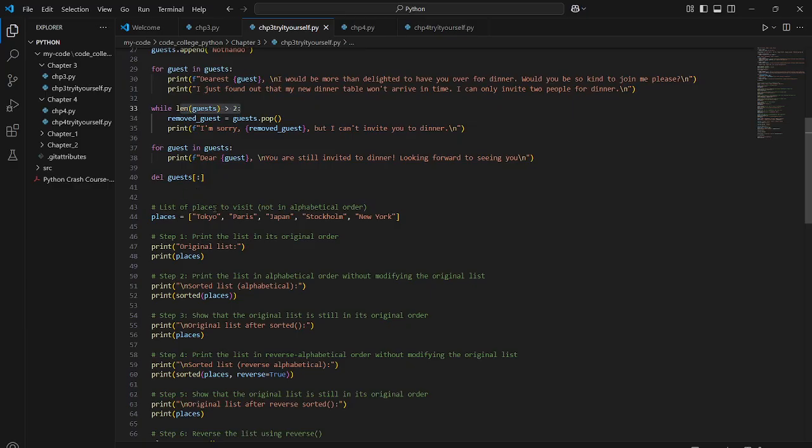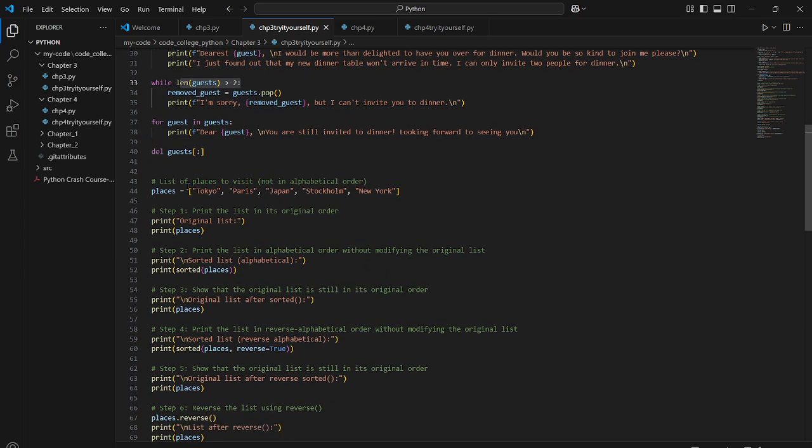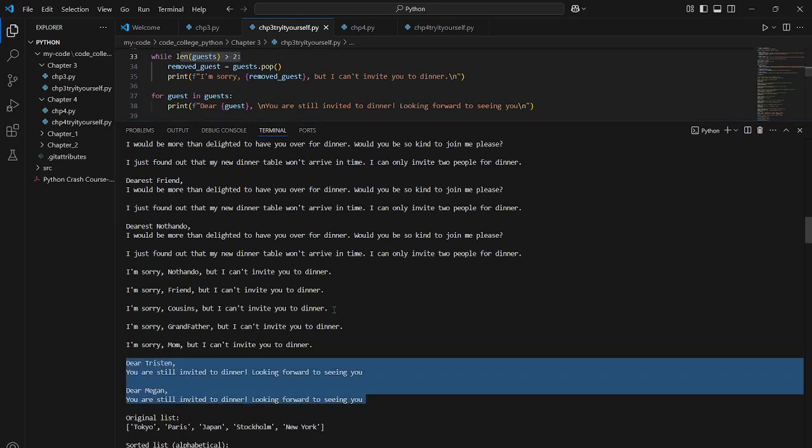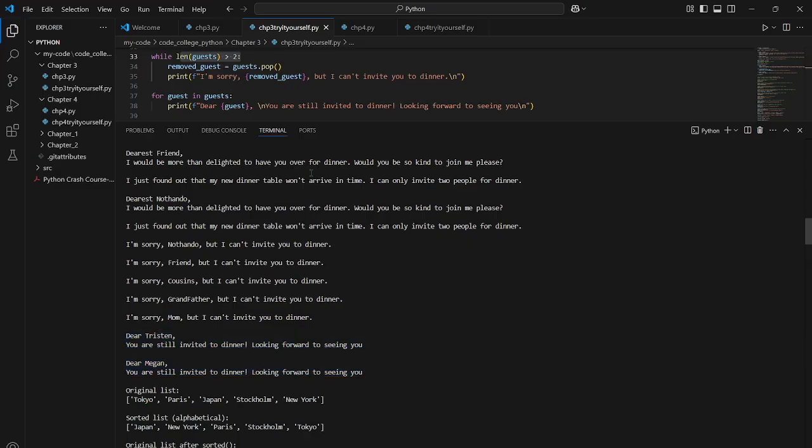The next one was to list places that you want to visit, but not in alphabetical order. I just did this so it was easier for me. These are the places I listed that I want to visit, but they aren't in alphabetical order. Then we print the list in original order, so it will look like this list here.